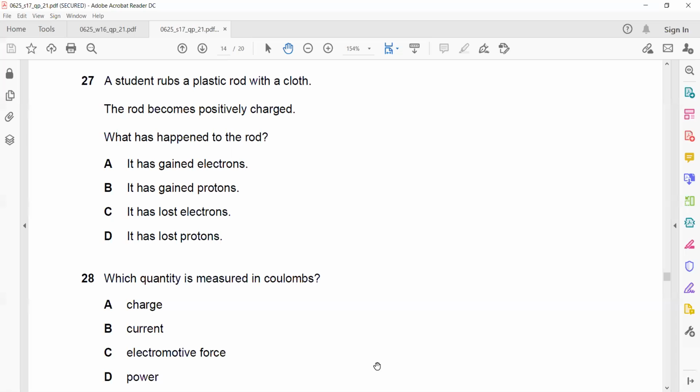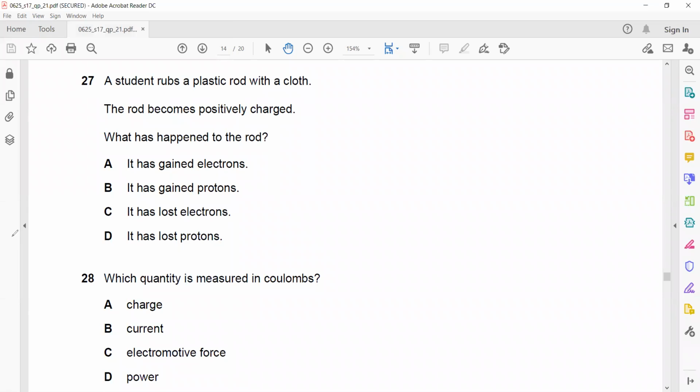Question 27. What is the right answer for question 27? Yeah, that's right.